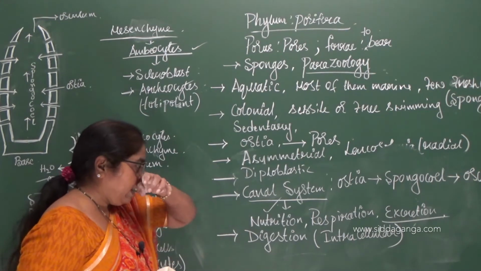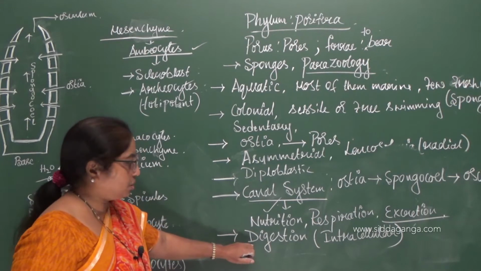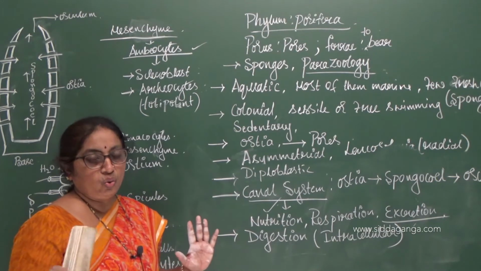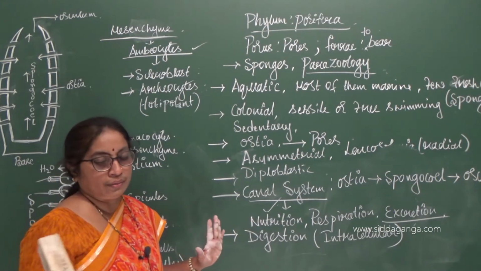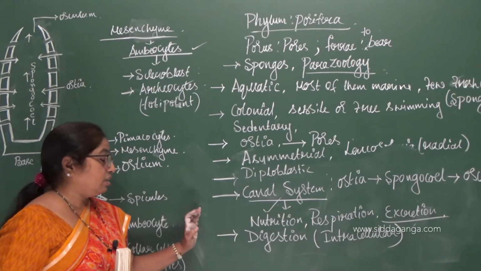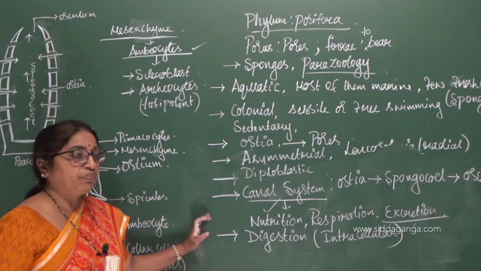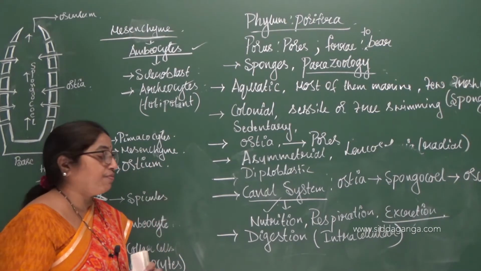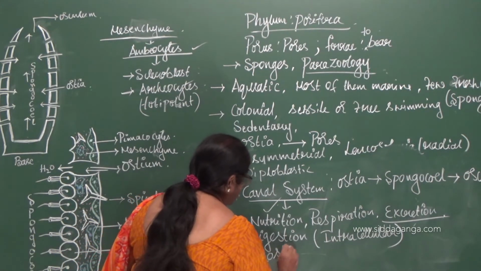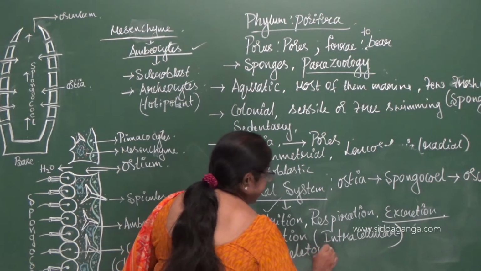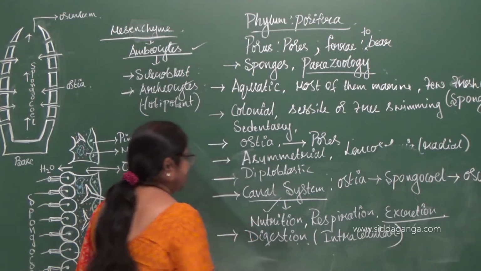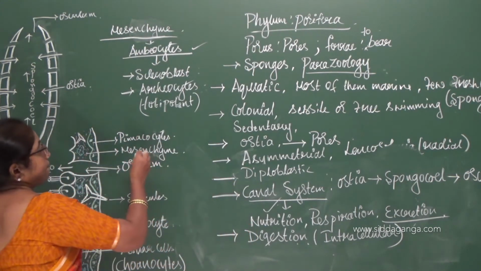Digestion is intracellular. So, we have studied digestion is over, respiration is over, nutrition is over, excretion is over. The nervous system is totally absent here. In most of the non-chordates, we find an exoskeleton. I hope you understand what is an exoskeleton. Let me write. Exoskeleton.